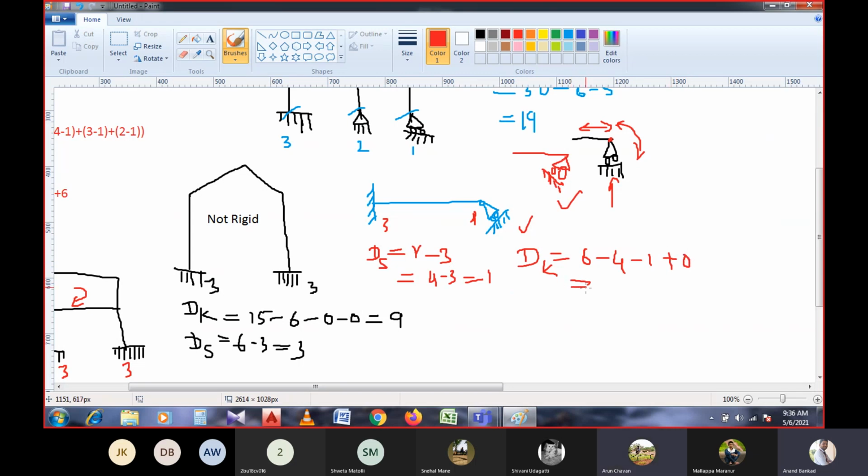Sir, but it is hinged. Yes, it is hinged, no problem. What is the problem whether it is hinged or fixed? Now here we are considering the reactions for the hinge support. For this hinge support, we have one reaction only. So 6 minus 5 will be 1. So the degree of kinematic indeterminacy is 1, as well as the statical indeterminacy will be 1 for the given frame.